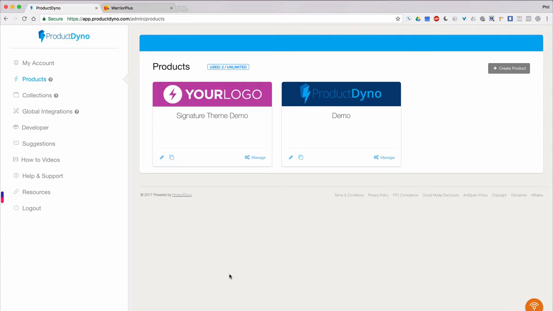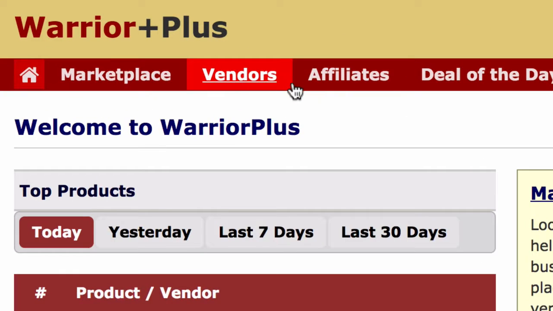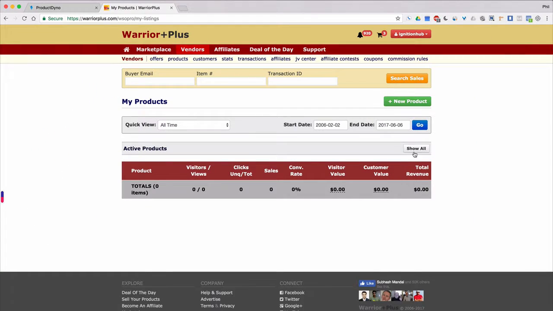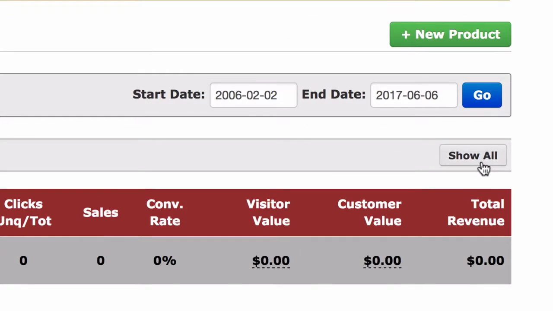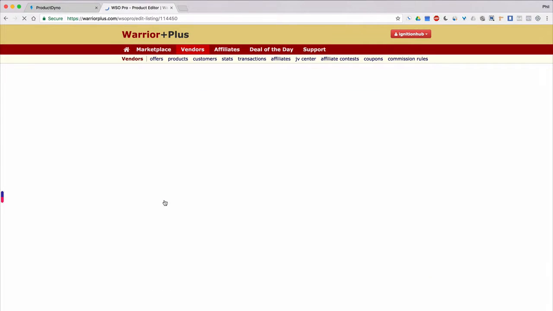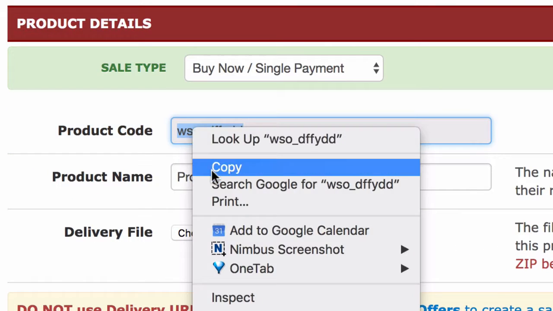And the way we'll find this is pretty simple. Just log into your Warrior Plus account, click on Vendors, then click on Products. As a side note, if your product is not active yet, click the Show All button to show your inactive products. Then click the product you want to integrate with ProductDyno. Select the product code and copy that to your computer's clipboard.